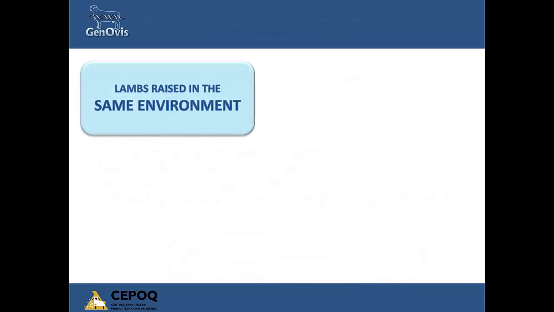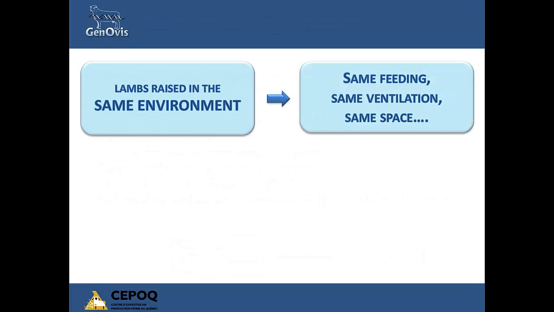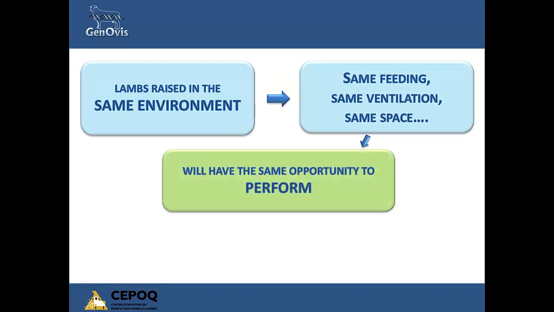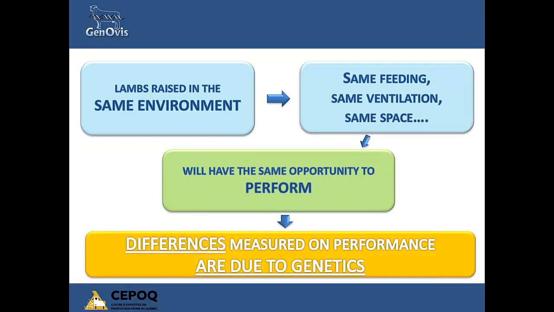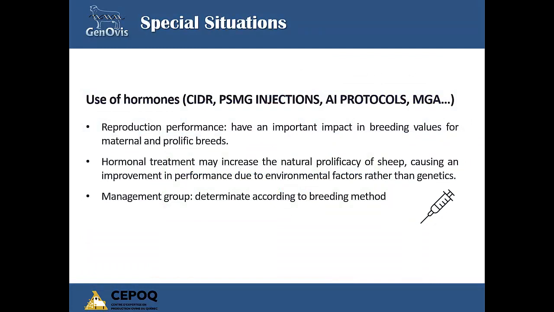Lambs raised in the same environment, so having the same feeding, ventilation, and space, will have the same opportunity to perform. Thus, differences measured in performance are due to genetics. Some particular situations may require a different management of the group to ensure environmental effects will not influence the lambs' performance. Here are some examples.